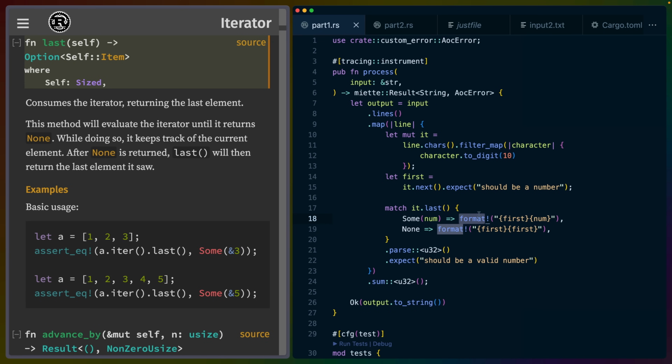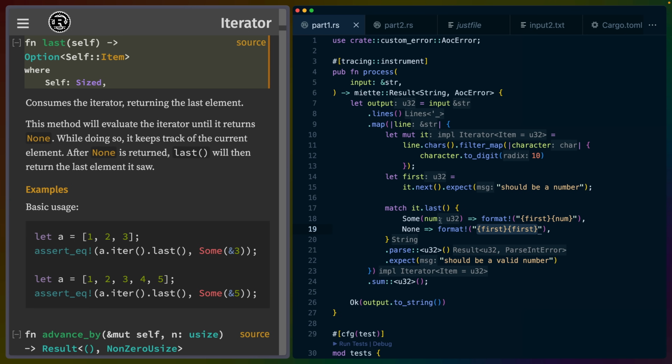And in this case, I'm choosing to format this, which gives us a capital S String. If we look at this, we can see the type inlay says that what is returned from this match is a capital S String because of format. We could have taken other approaches here. This is just the one I decided to do.